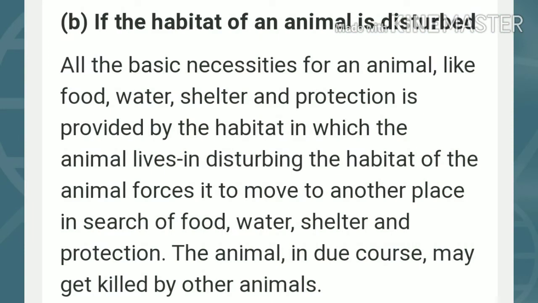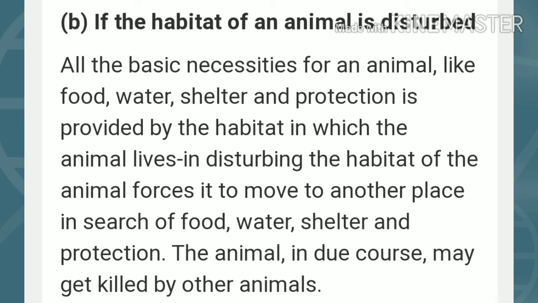Now, children, you tell me, what will happen if the habitat of an animal is disturbed? Okay, let's see the answer. All the basic necessities for an animal like food, water, shelter and protection are provided by the habitat in which the animal lives. Disturbing the habitat of the animal forces it to move to another place in search of food, water, shelter and protection.